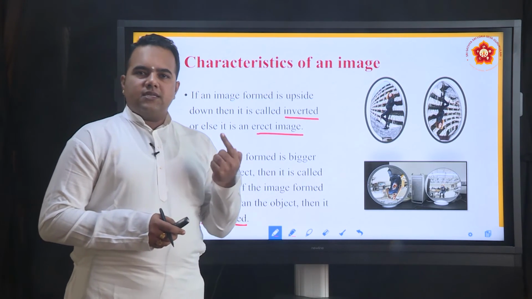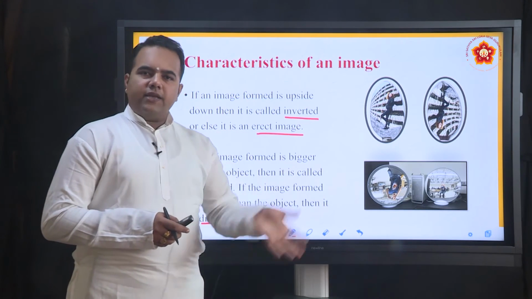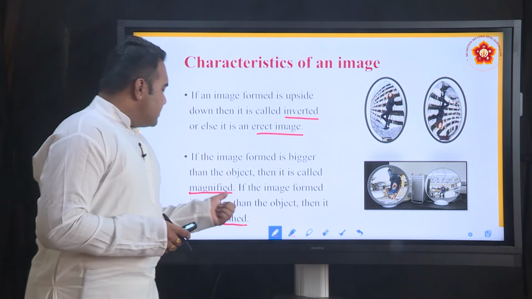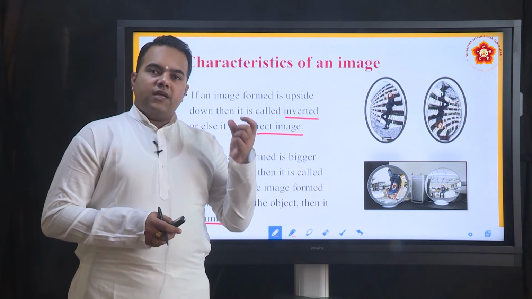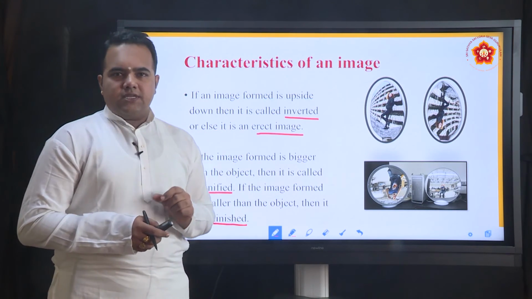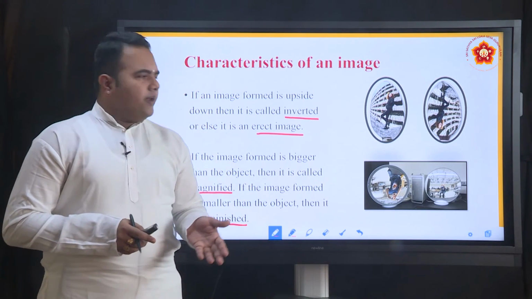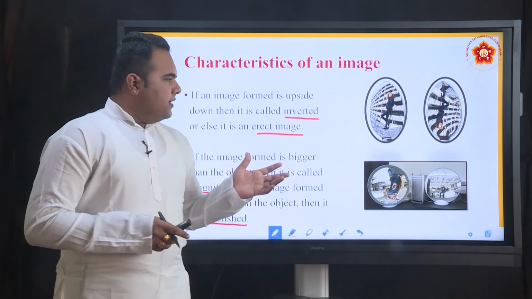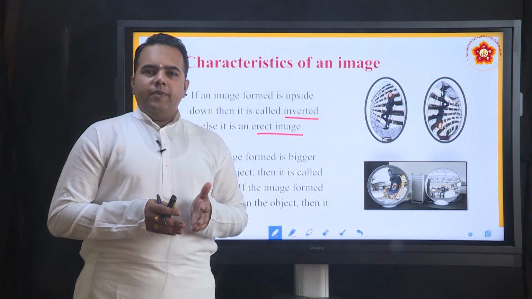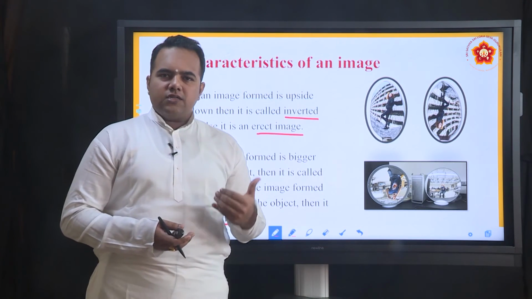Suppose the object is 1 centimeter tall, the image formed will be greater than 1 centimeter. And sometimes there are other mirrors where you will see it diminished, which means the height of the image will be less than 1 centimeter. When you go to an exhibition or science fair, you will see various kinds of mirrors, and a person will look larger, taller or shorter in some of them.